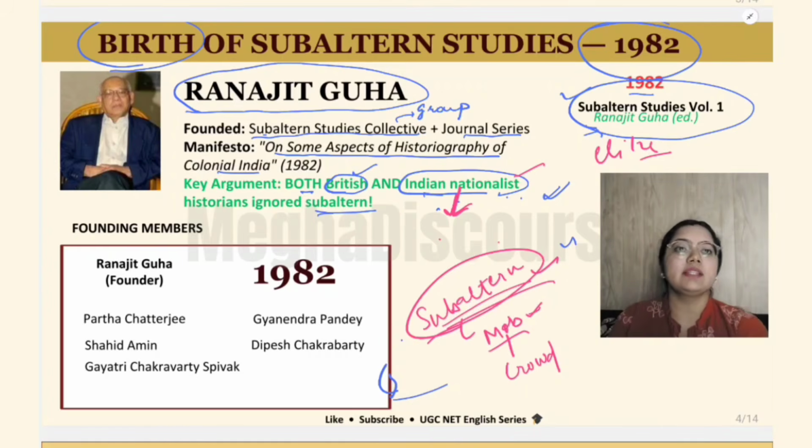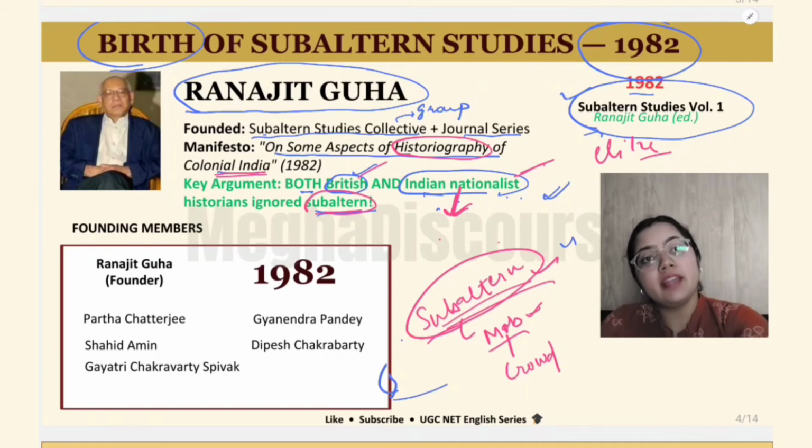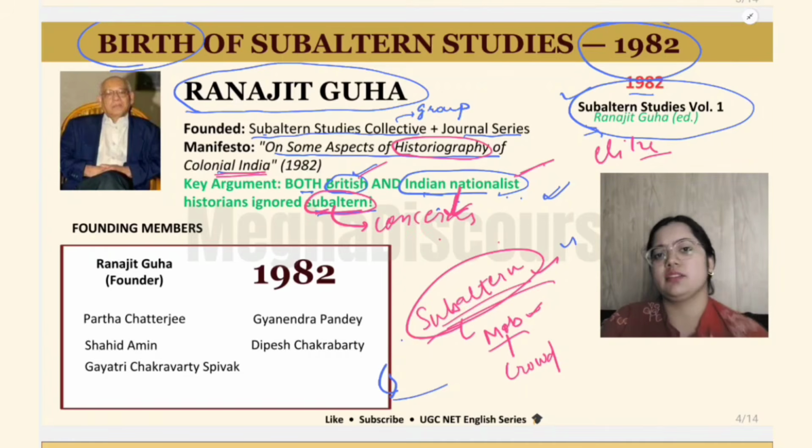So that is the key argument here: the historiography of colonial India is not accurate, and the British historians and the Indian nationalists ignored the subaltern, who can fight because of their own concerns. They have their own matters, their own concerns.